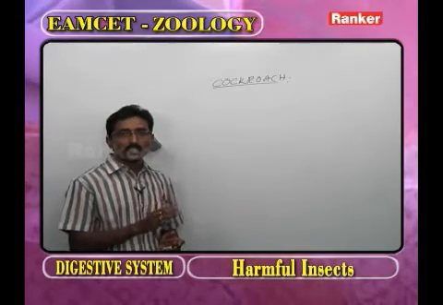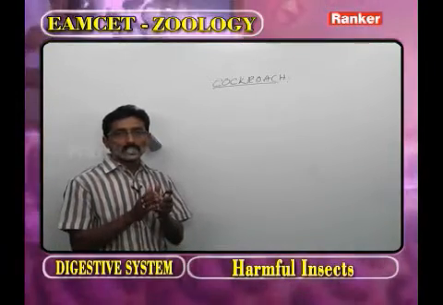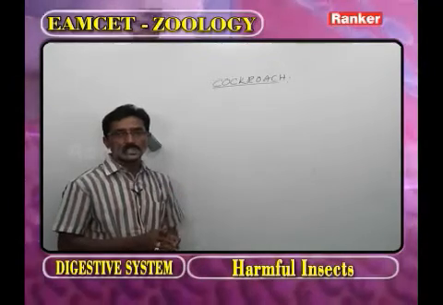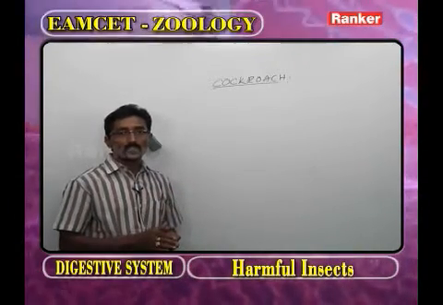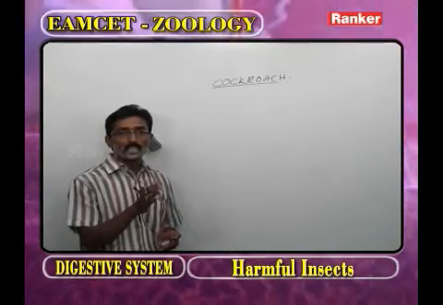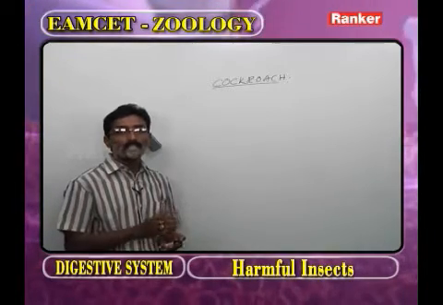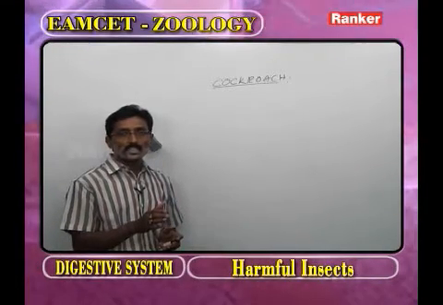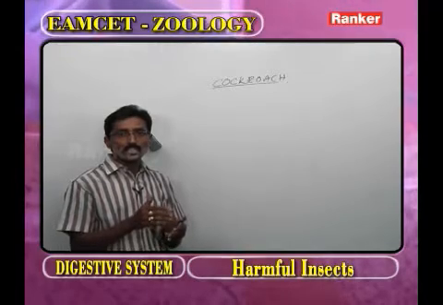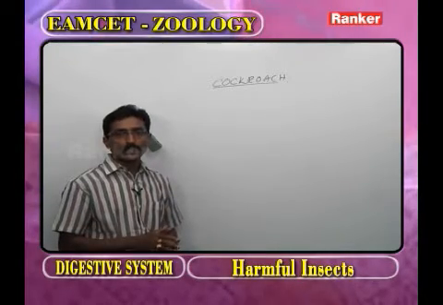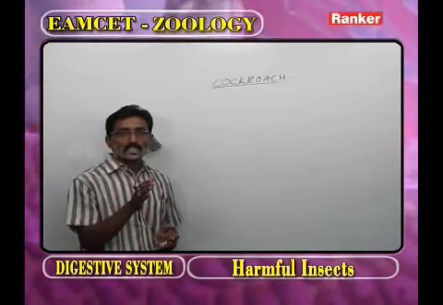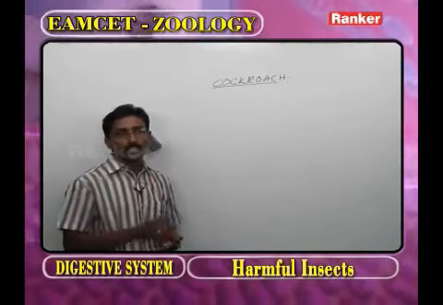But in the earthworm, the alimentary canal length is equal to the length of the body, so it is straight, whereas in the cockroach, the alimentary canal is longer than the body, so it is coiled.